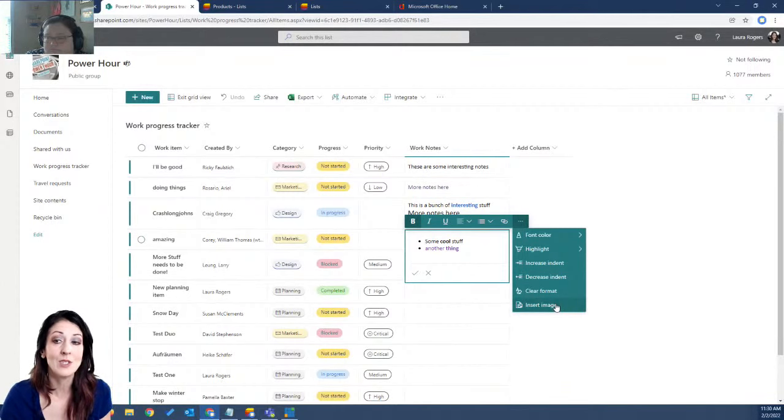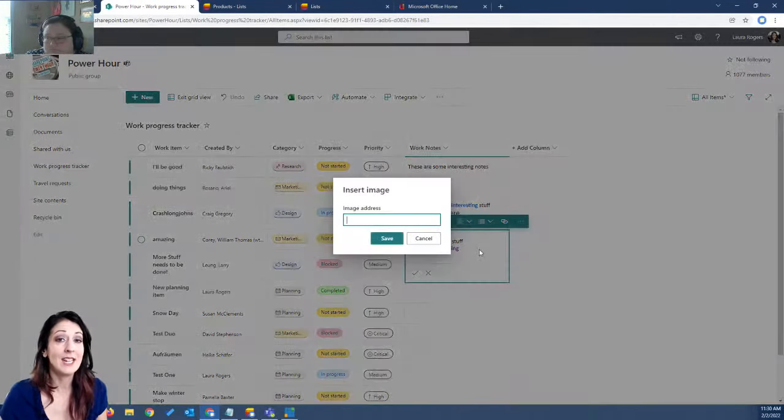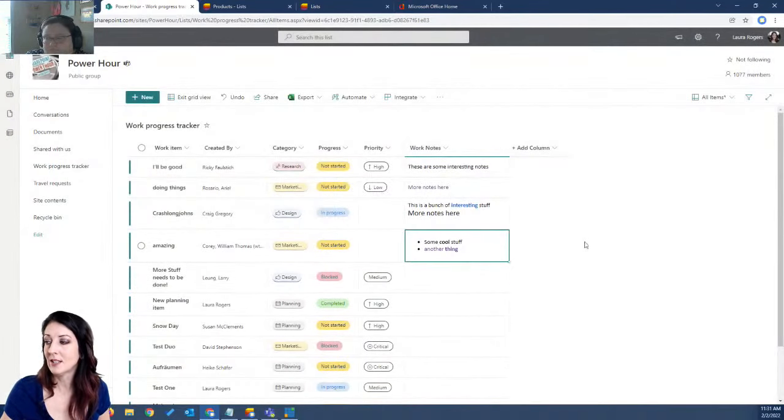If I choose to insert an image, this is one of those things that's still a little awkward, in that it's just going to ask me for a URL. So that's not the easiest. In the past, it's been kind of complicated whenever Microsoft asks for an image URL when you're inserting an image. It's kind of hard for the typical user to know how to go find an image and figure out what the URL is, but they're getting there. So I'll go ahead and click the checkbox. Now I finished editing that one.